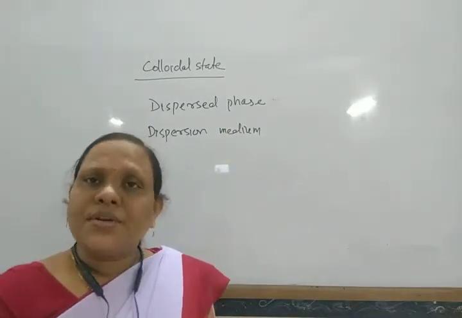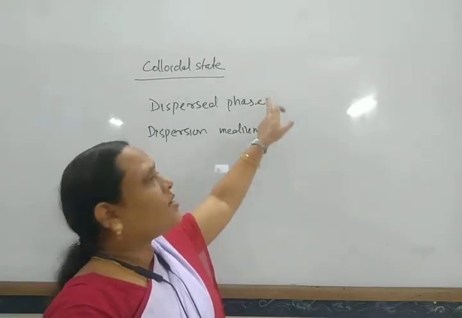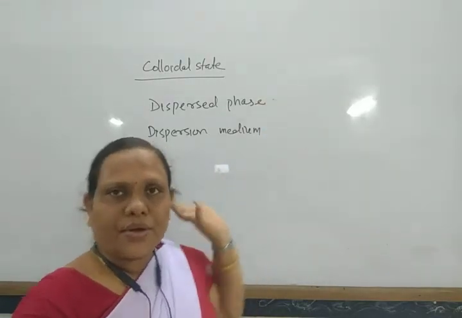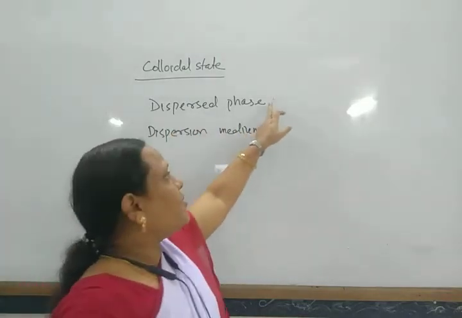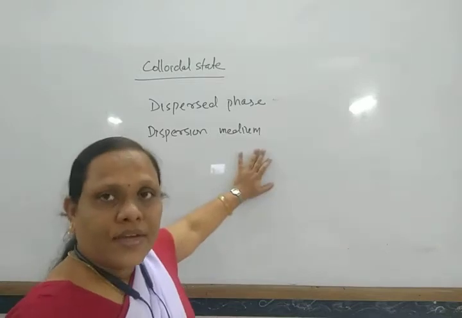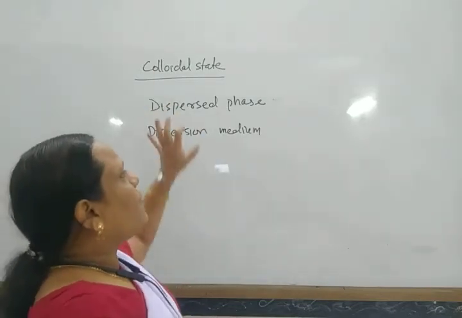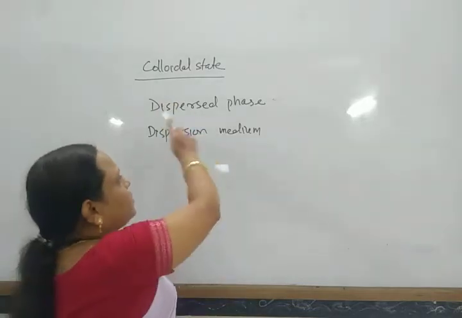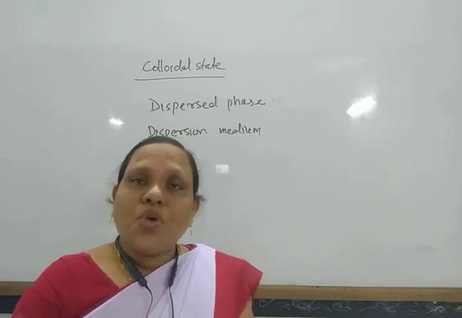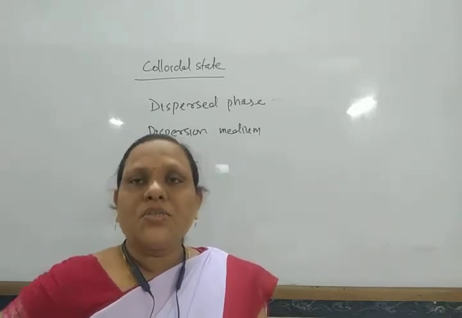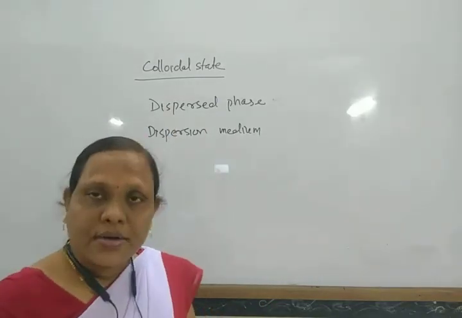So the dispersed phase is just like the solute, and the dispersion medium is just like the solvent in a solution. So in a colloidal solution also, there are two phases, the dispersed phase and the dispersion medium. Suppose soap is dissolved in water. Then soap is the dispersed phase and the dispersion medium is water.